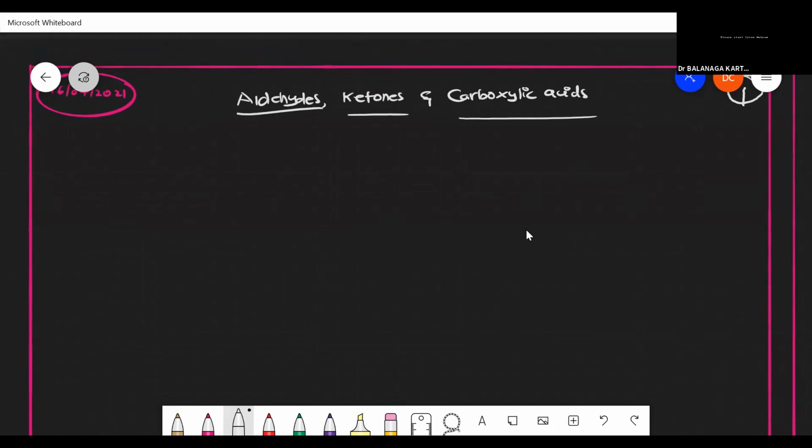Then we'll move on to preparation. Usually, we are going to see the preparation of aldehydes and ketones alone. Carboxylic acid is left out because the reactivity of carboxylic acid is somewhat different from aldehydes and ketones. We can see aldehydes and ketones together. After that, we'll discuss carboxylic acid. All three have a carbonyl group, but some of the reactivity is different for carboxylic acid, so we are looking at that separately.